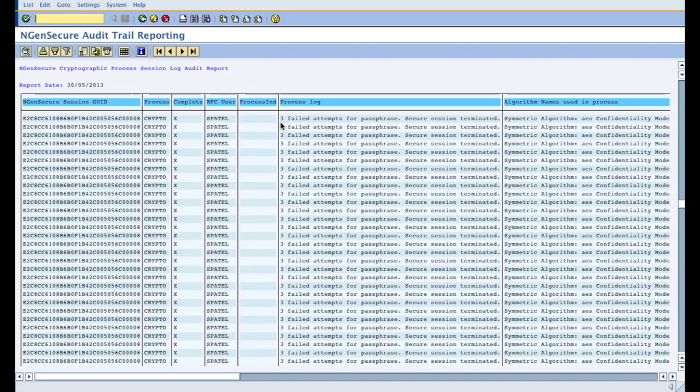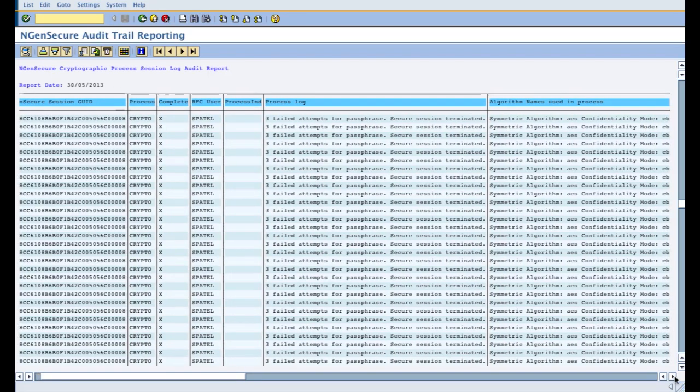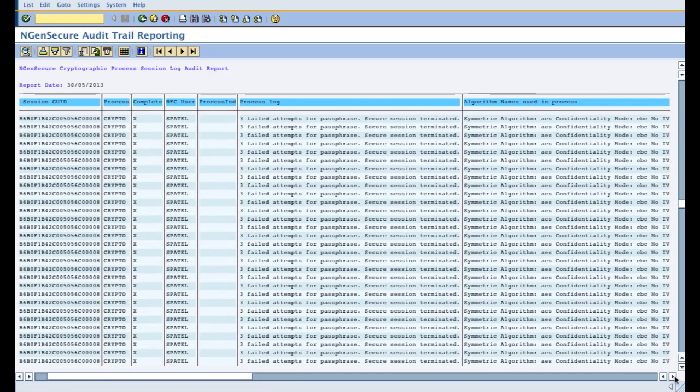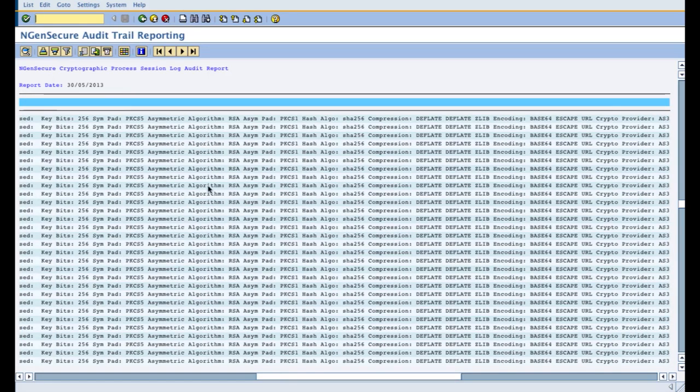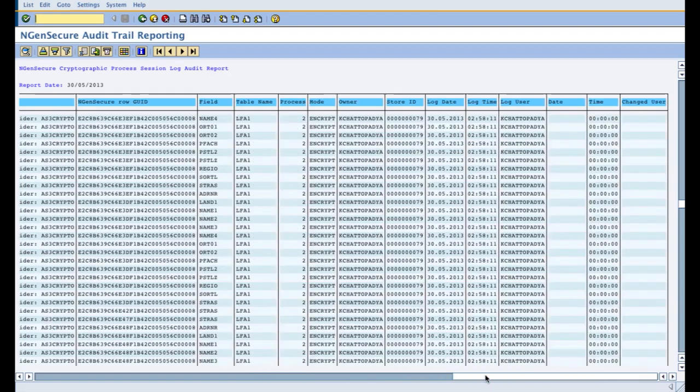As you can see, it says 3 failed attempts for passphrase, which I showed you in the demonstration. It also shows the algorithm used at that time when the user was executing the encryption decryption process. So all these algorithms were used behind the scenes.